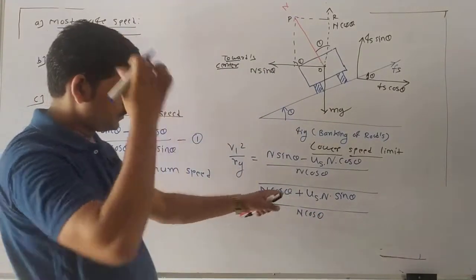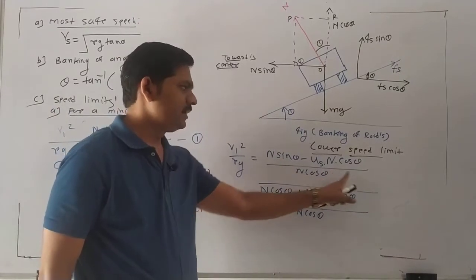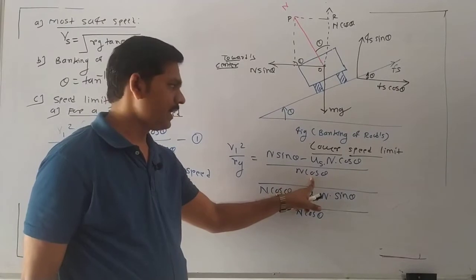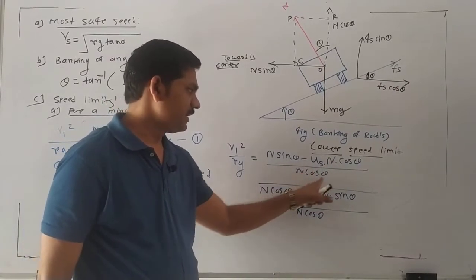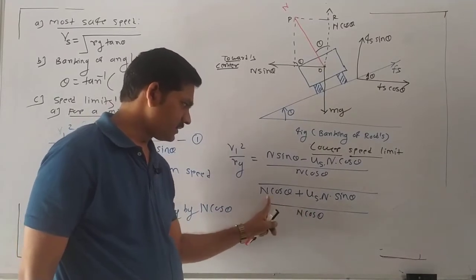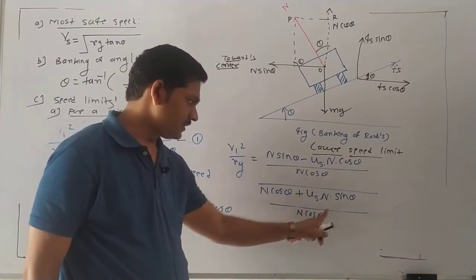After putting this value, here n is cancelled, sin theta upon cos theta is tan theta. Here n is cancelled and cos is also cancelled.